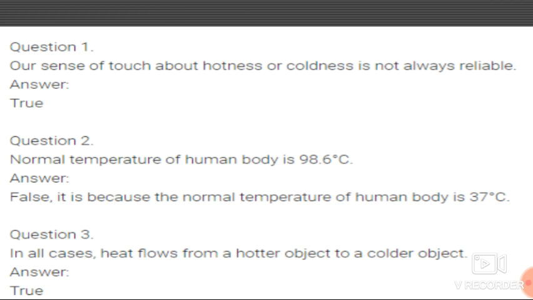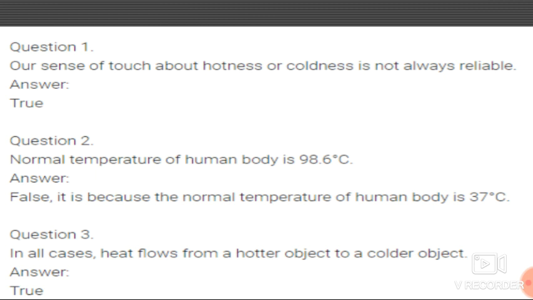What are the three terms regarding the temperature scale we have seen in the theory of lesson number 4, heat? Yes, we have seen the scales of temperature, that is degree Celsius, Fahrenheit and Kelvin.